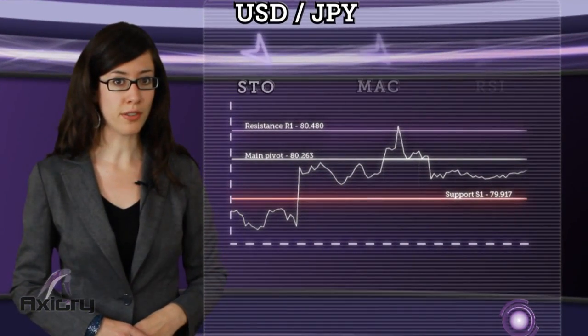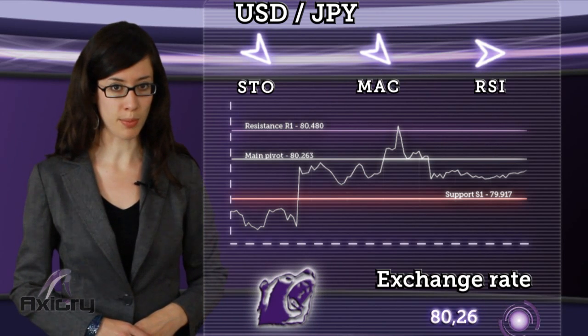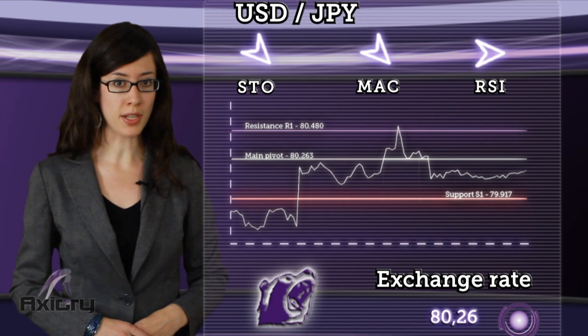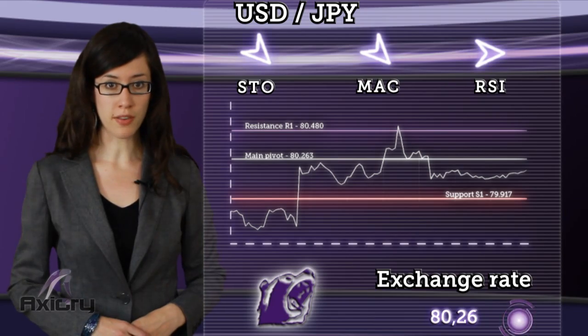After that, according to our outlook for the dollar-yen, as long as price holds below daily pivot, the target remains at S1 support. But if price has enough momentum, it could reach resistance R1 and a further rise isn't excluded. A vast majority of our indicators expect a bearish trend today.